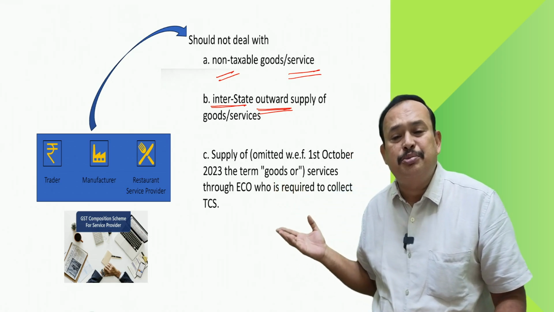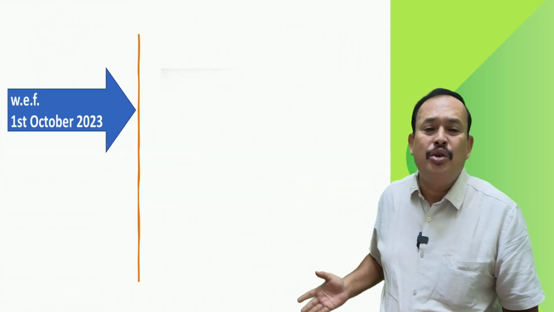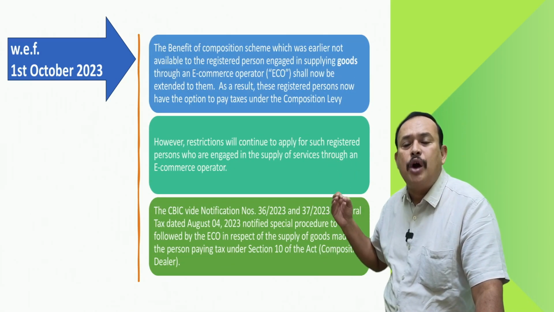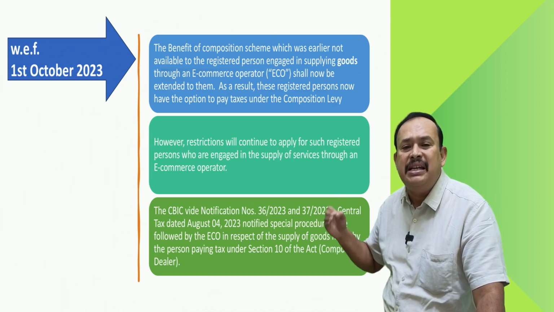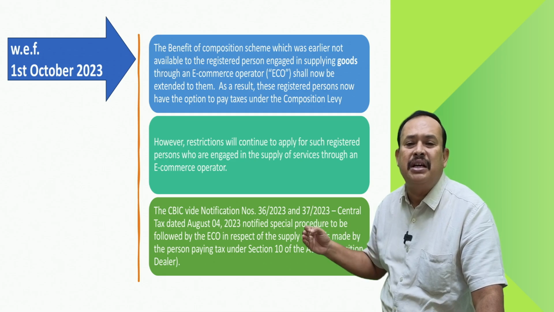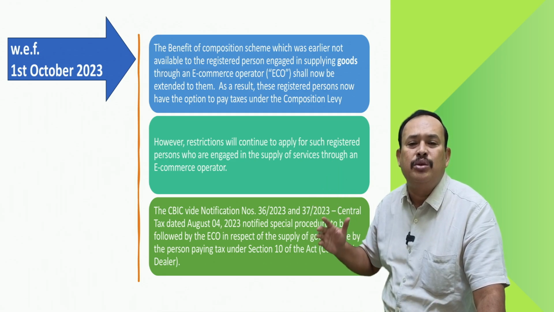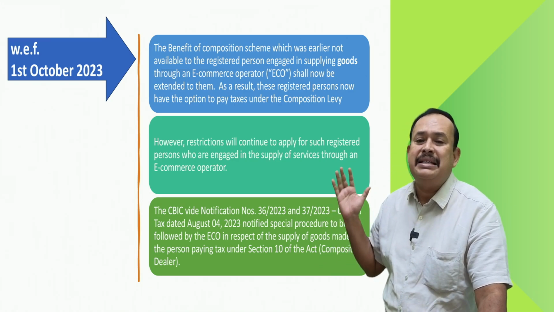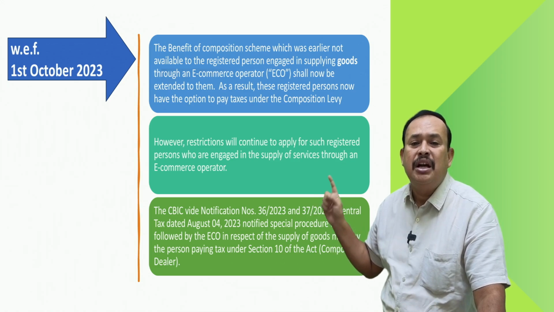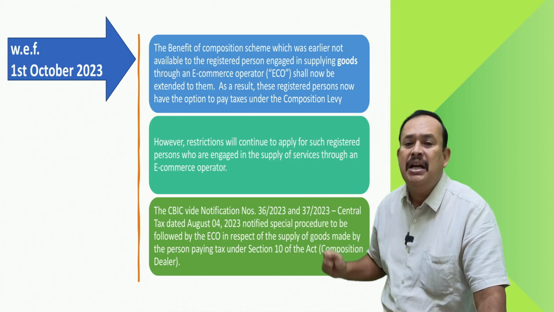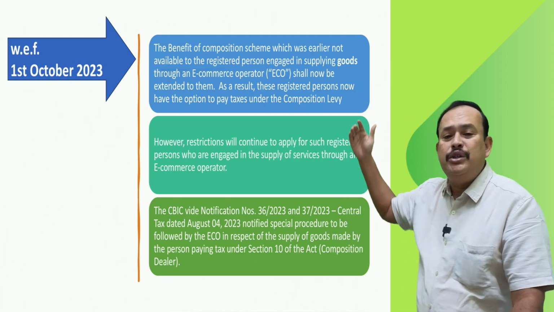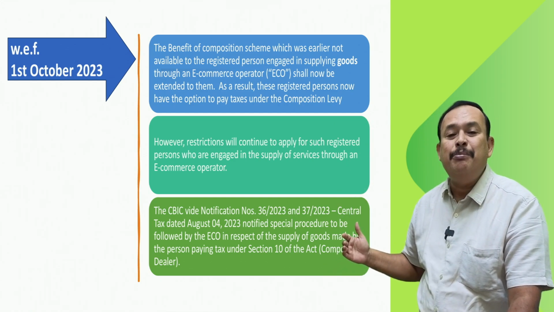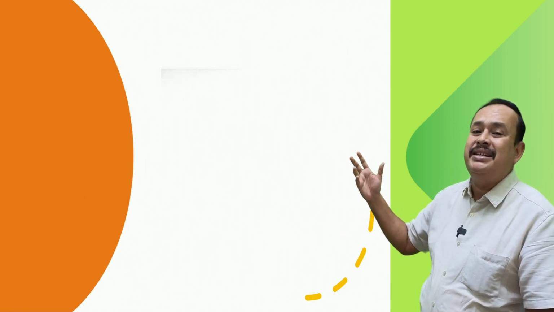How to understand this point? Furthermore, I am bringing to your notice, my dear sir, the amendment is as follows. The benefit of the composition scheme, which was earlier not available to registered persons engaged in supplying goods through an e-commerce operator, shall now be extended to them. As a result, these registered persons now have the option to pay tax under the composition scheme. Then how should we understand this entire amended provision? In a simplified manner, I'm bringing it to your notice like a question and answer.